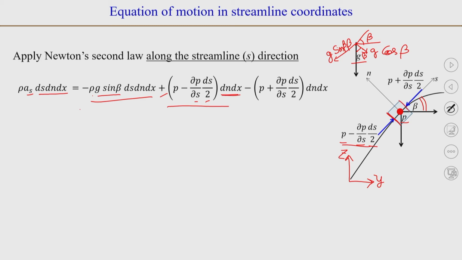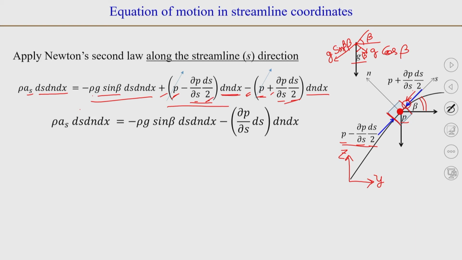Now, on the other surface we will have a pressure, because this is along the positive x direction. So, the pressure will be P plus dou P by dou s into ds by 2, and the pressure points inward, it acts as a compressive stress on the fluid. So, it will be negative, and the area again of the face will be dn dx. Now, we can see that one P term is minus and another one is plus, so they will cancel out, and these two terms we can combine, they are the same, with ds by 2 here and ds by 2 here, so you will make it ds.